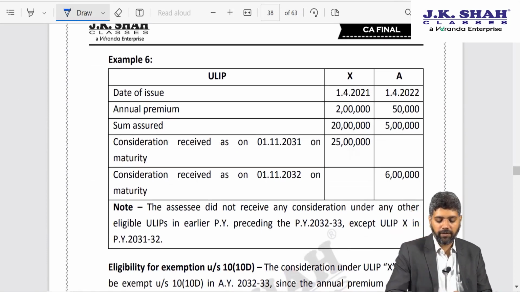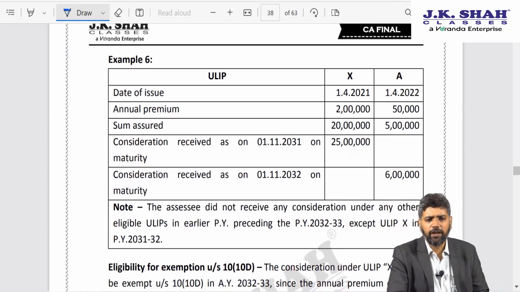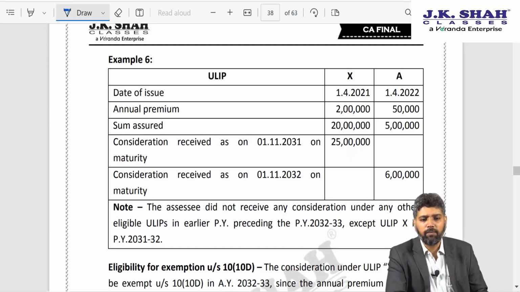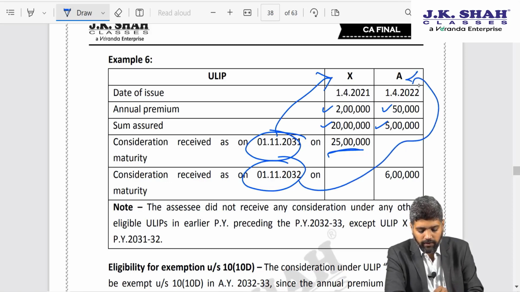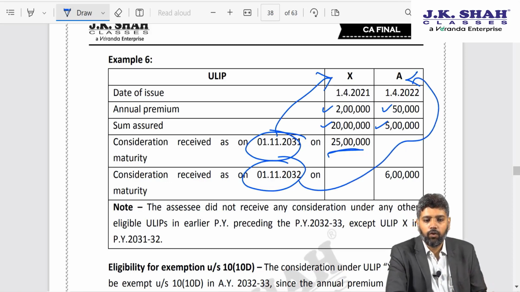Over here, example 6, the date of issue is after 1st February 2021. The annual premium is given to me as 2,50,000. Sum assured is given to me, and they have said that consideration is received in 2031 with regard to policy X, 25 lakhs, and in 2032 with regard to policy A. Over here, how will I apply the exemption?